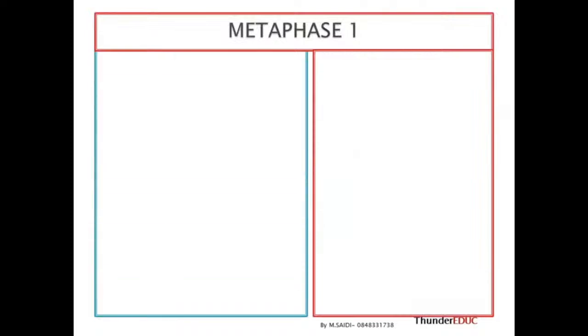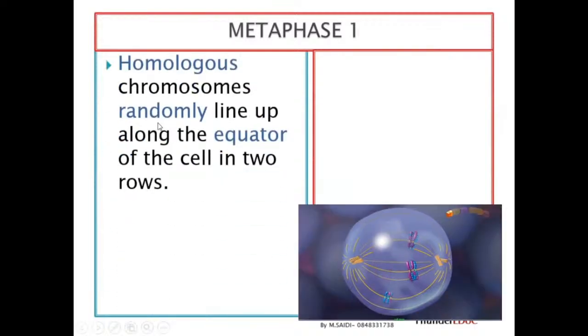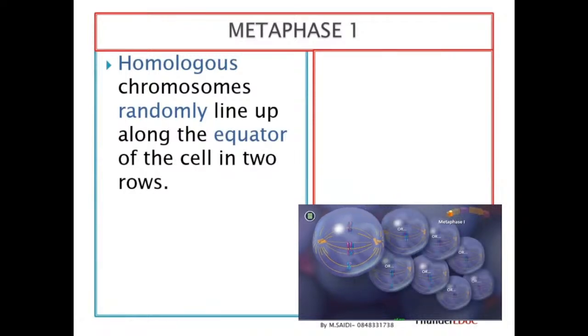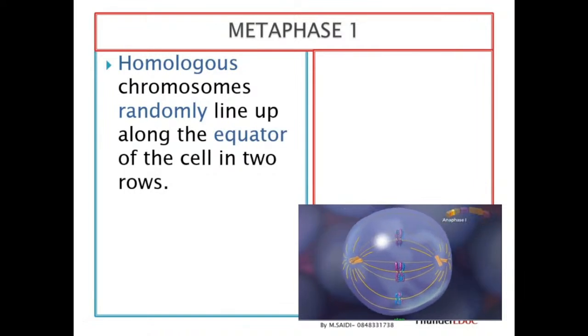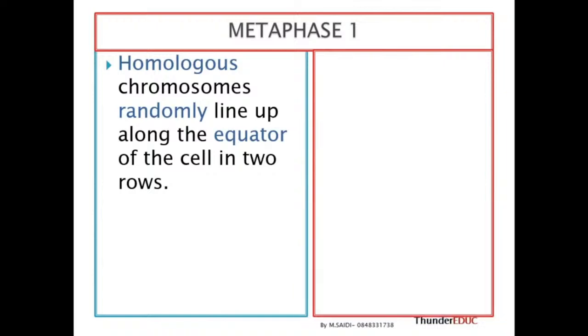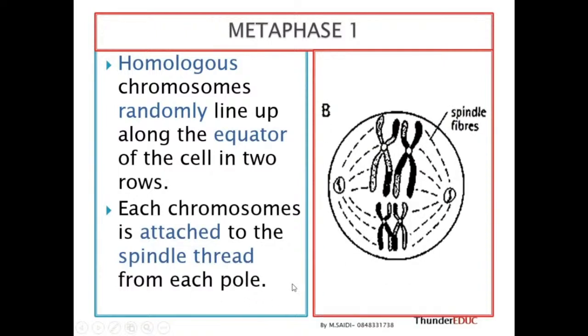And then the second phase is metaphase 1. Metaphase 1, meta means middle. It means that now the chromosomes are always in homologous pairs. Homologous chromosomes randomly align along the equator of the cell in 2 rows. One row from chromosome number 1 to chromosome number 23, and another row from chromosome number 1 to chromosome number 23. Each chromosome is attached to the spindle thread from each pole. So they align in 2 rows.